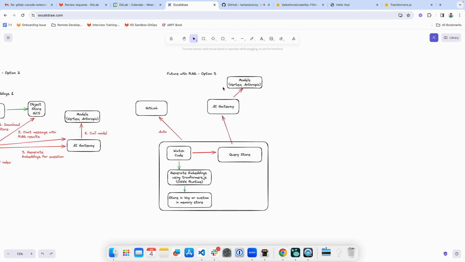I haven't had a chance to look at the ONNX runtime. I'll have to convert the model to ONNX format to be able to do option 3. I haven't really gotten through that so far. But these are my thoughts. I think there are various ways to do it, and I would love to hear your thoughts on which way seems the best to you guys.